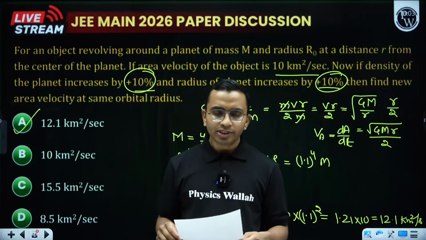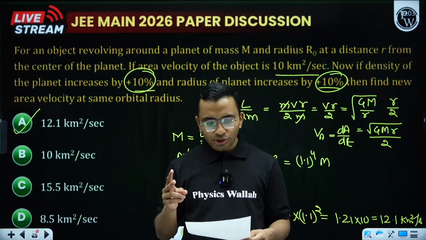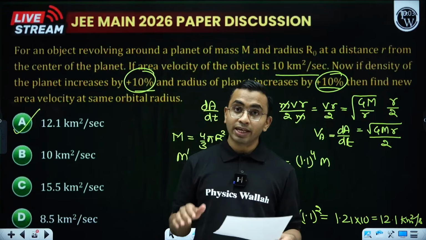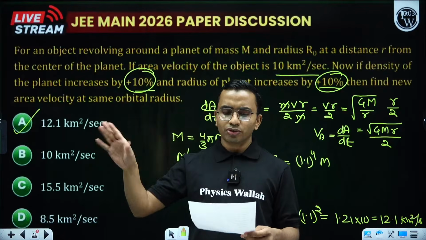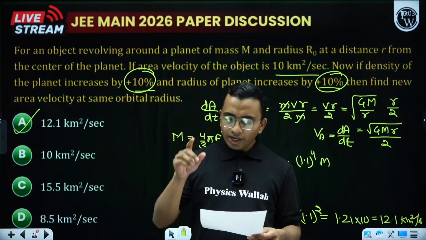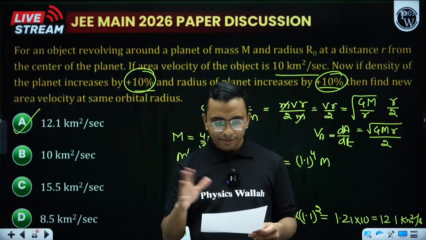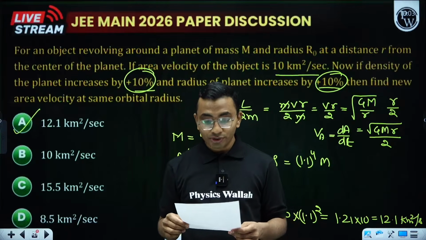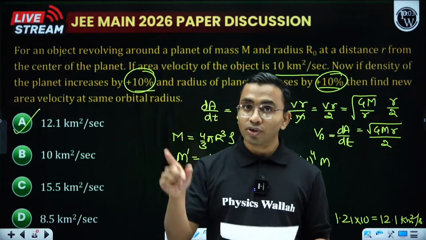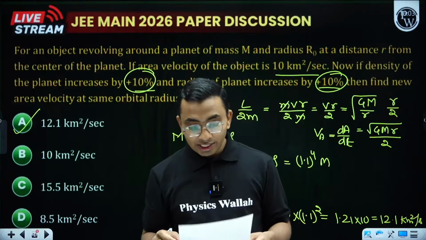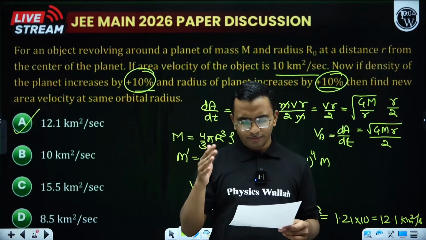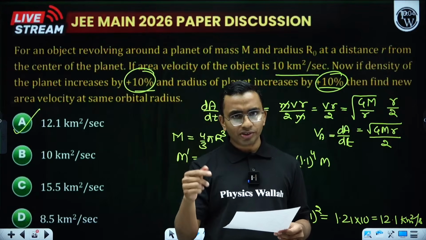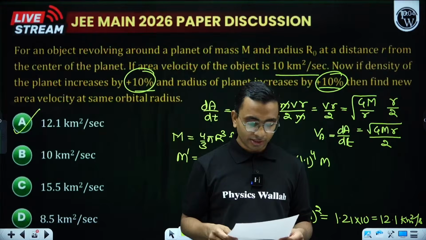Two questions on rotation, both on moment of inertia. Two questions on EMI, one from an RL circuit, one from motional EMF. One question from projectile where we needed to make the horizontal velocity constant. We needed to find the direction of force on current carrying conductors. From current electricity we got a question from meter bridge. Units and dimensions, we got a matrix on dimensions. From gravitation we got a question on force between multiple masses, then on escape velocity, then on aerial velocity. Three questions we discussed from gravitation.